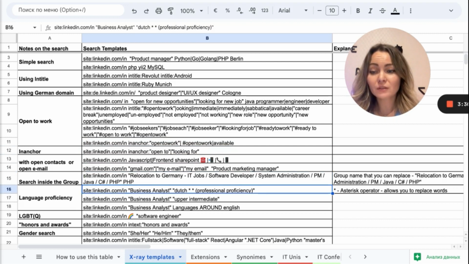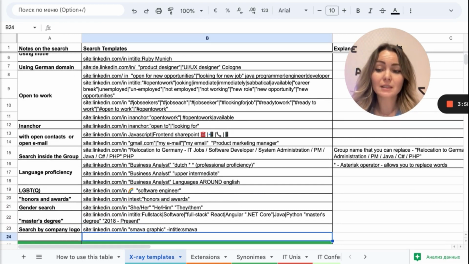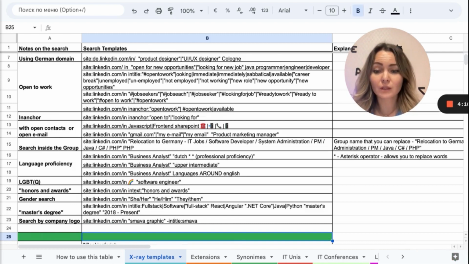There are a lot of different possibilities. For example, how to target the candidates who have language proficiency, or who are inside one of the groups, or group members, who have honors and awards, or gender search for diversity reasons. This is also one of the possibilities. Search by the company logo. If, for example, you have company donors, or companies from which you would like to see the candidates, here is one of the logics for how you can search for them.